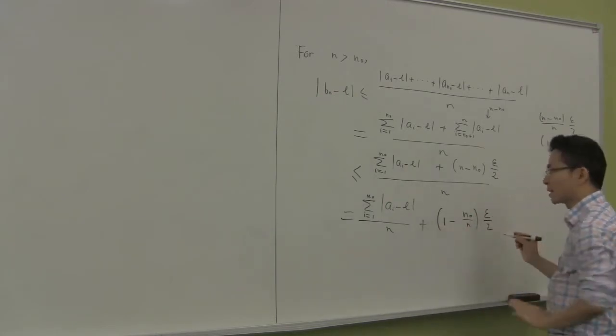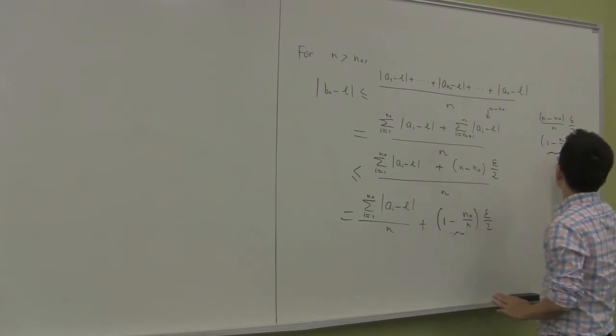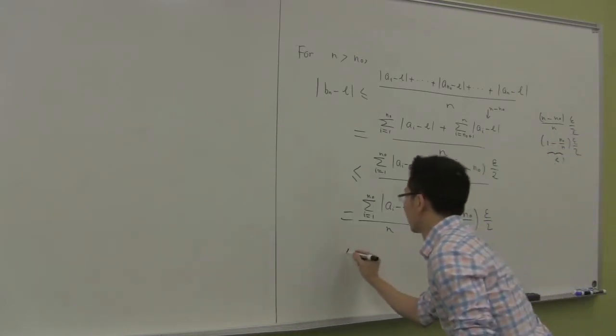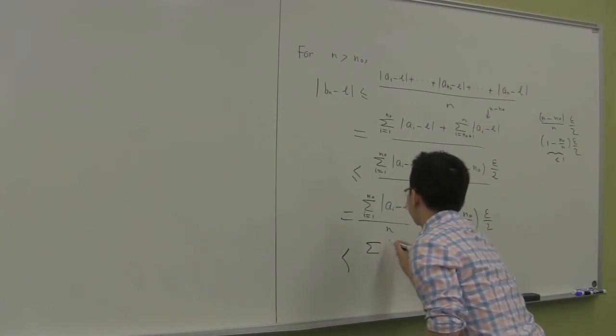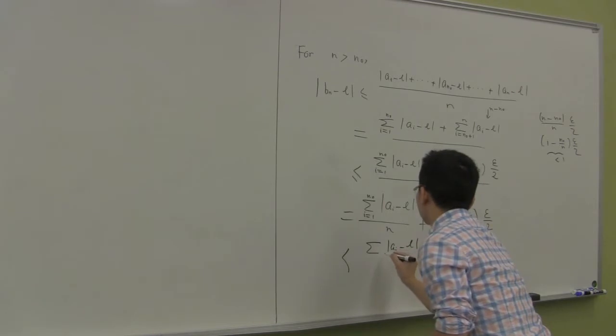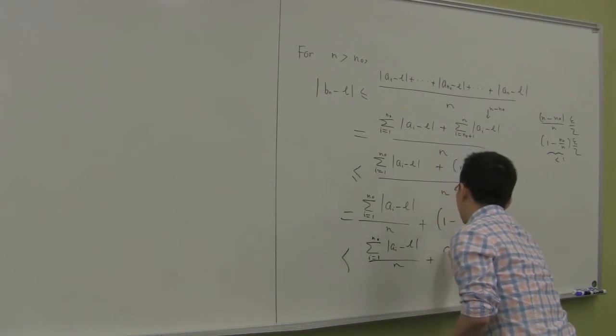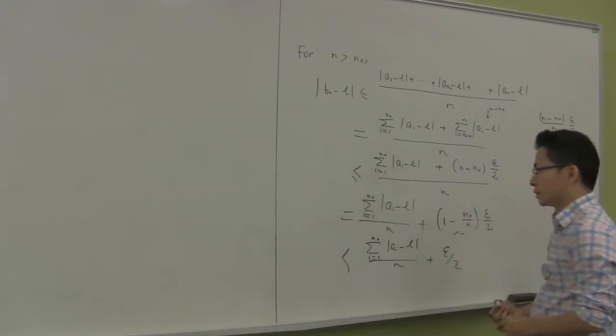Observe that this is less than 1. Therefore, the whole thing is less than the sum of a_i minus L, where i runs from 1 to n0, over n, plus epsilon over 2.